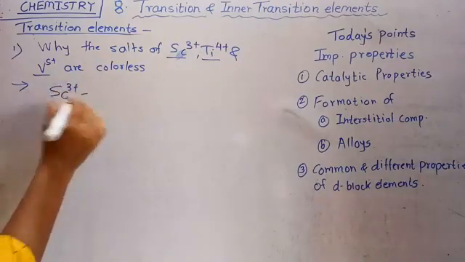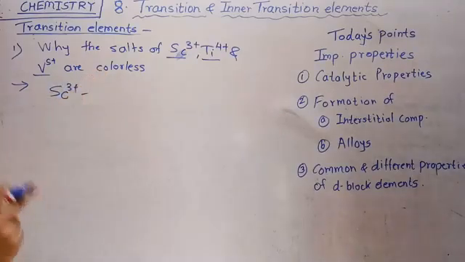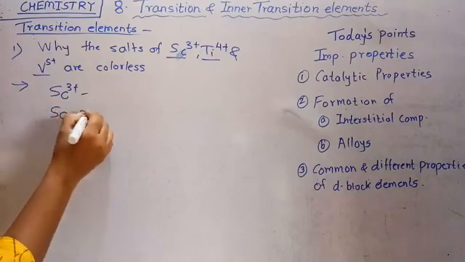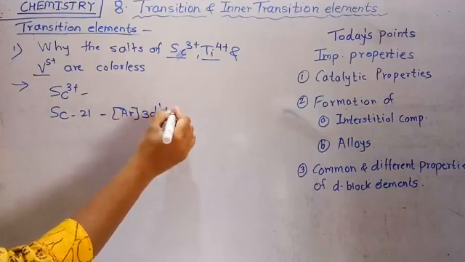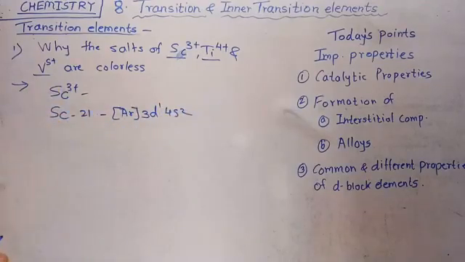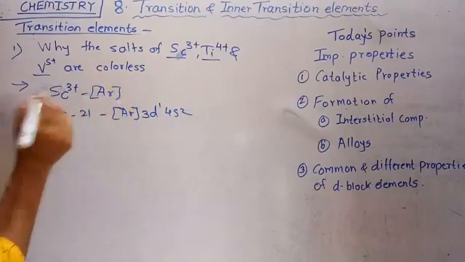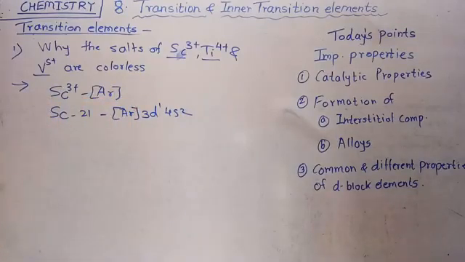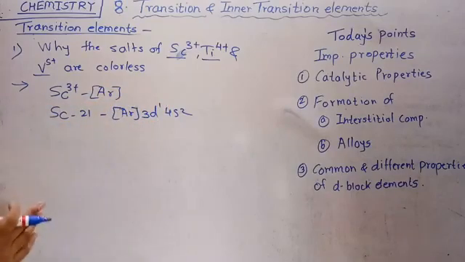Then scandium 3 plus: the scandium atom has atomic number 21 and its electronic configuration is argon 3d1 4s2. Then the scandium 3 plus electronic configuration is only argon. There is a removal of 3 electrons from the outermost shell of scandium. That means there are no d electrons and s electrons, so there are no unpaired electrons in the valence shell. So scandium 3 plus forms colorless compounds.